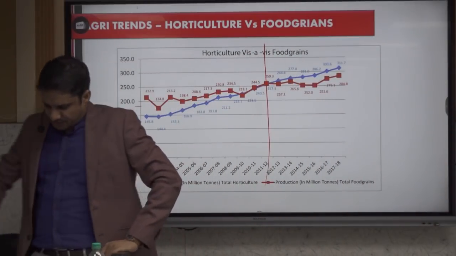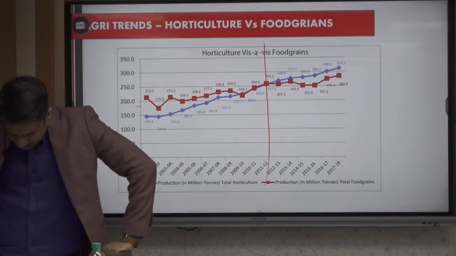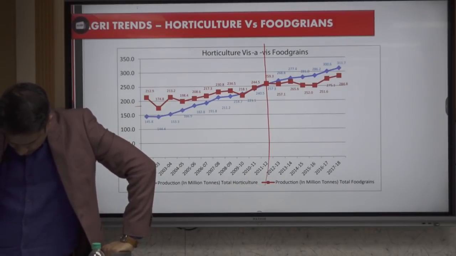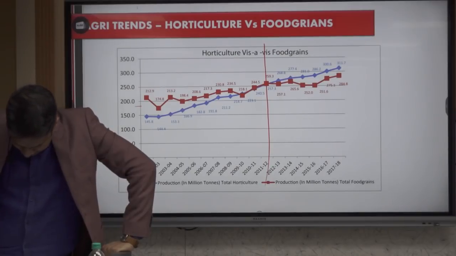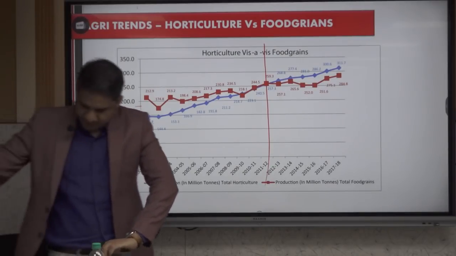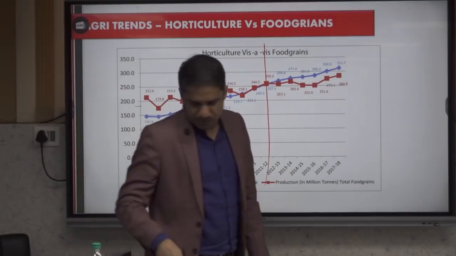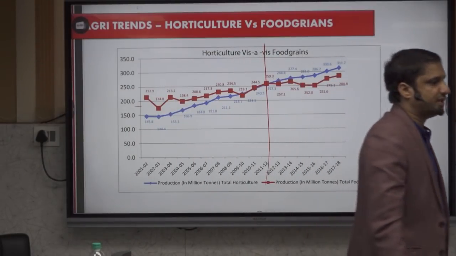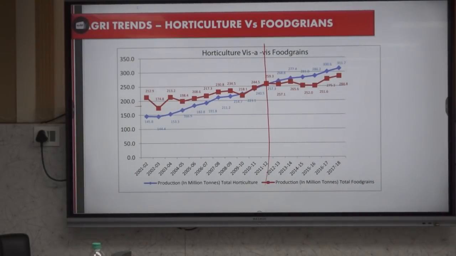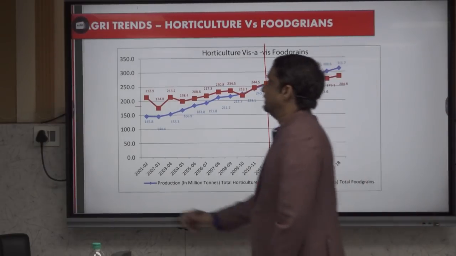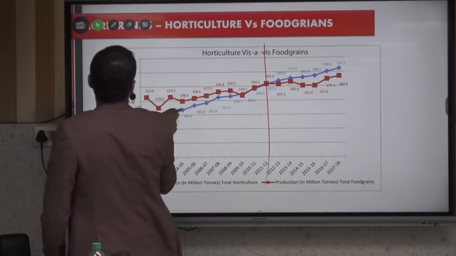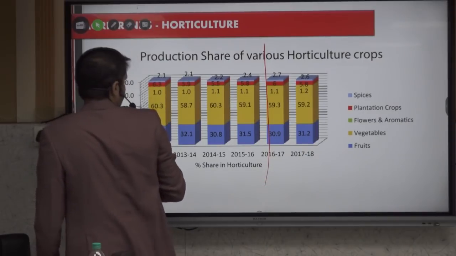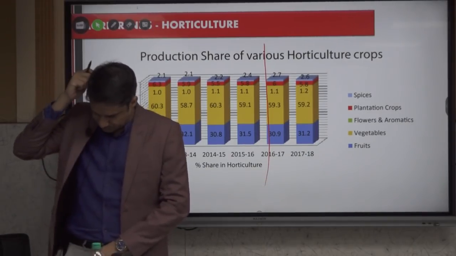So write vegetables as first with 60%, then fruits, and then plantation crops, spices, etc. It means fruits and vegetables constitute 90% of horticulture production.